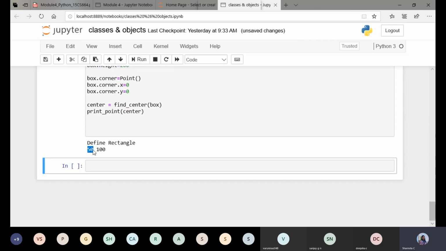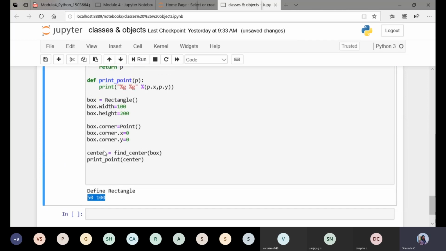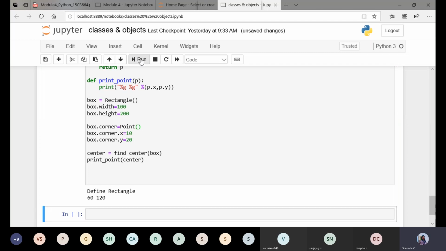Can you see here the center point of the rectangle? It is 50 and 100. So what was the previous value? Width was 100, height was 200. I want to find the center point of the rectangle, so this has to become 50 and this has to become 100. Now I started the corner point from the x and y coordinate values 0, 0. I can change here, and again I can find the center point. You can see here it has changed to 60 and 20. So it is taking the values starting from 10 and 20, the coordinate values.